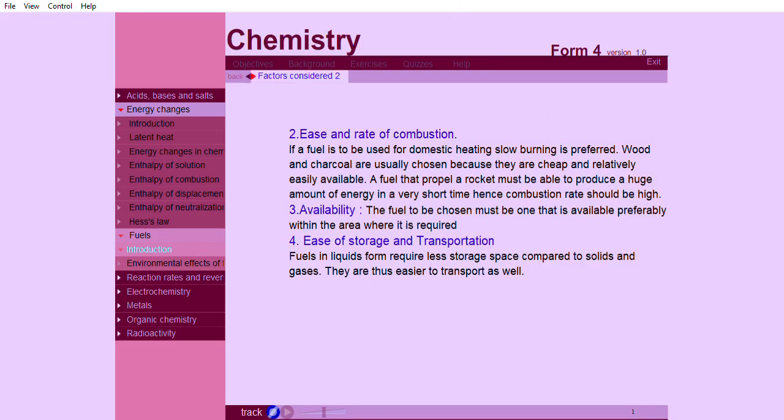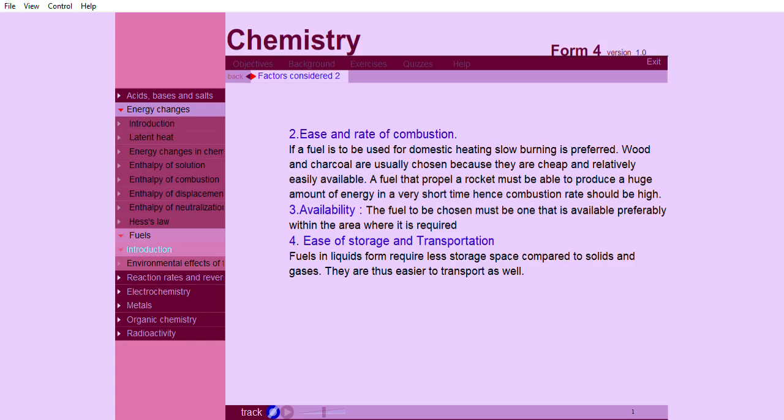Ease and rate of combustion. If a fuel is to be used for domestic heating, slow burning is preferred. Wood and charcoal are usually chosen because they are cheap and relatively easily available. A fuel that propels a rocket must be able to produce a huge amount of energy in a very short time, hence combustion rate should be high.